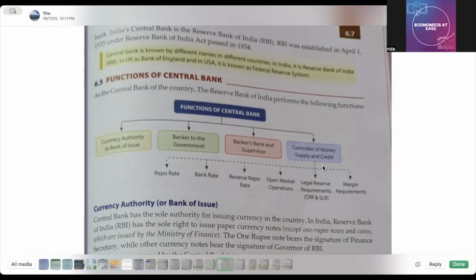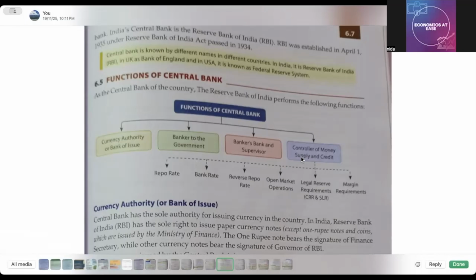This last one is the most important, and I am 100% sure that the functions of central bank are a very important topic as per your boards. We will discuss points 1, 2, and 3 now, and continue the fourth one in the next video because it needs more explanation.